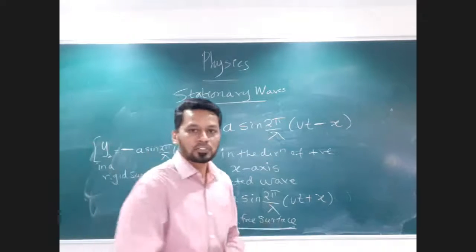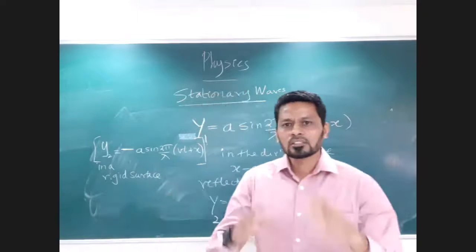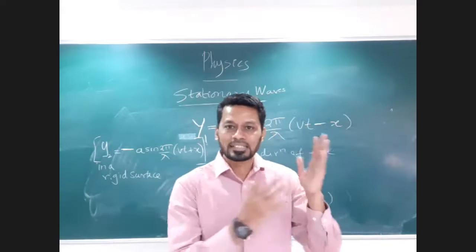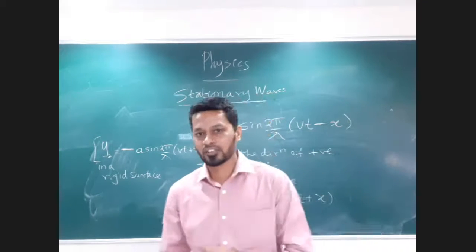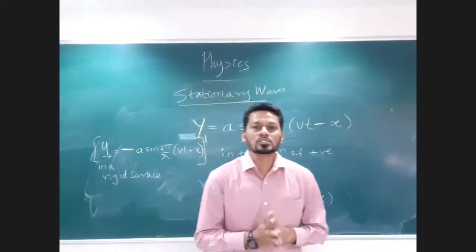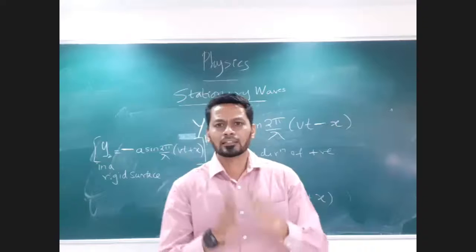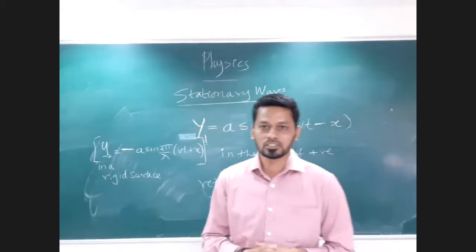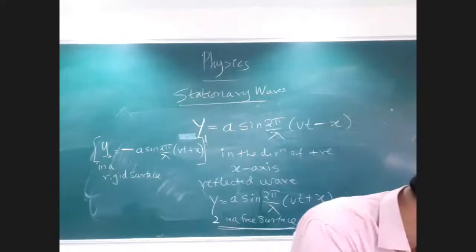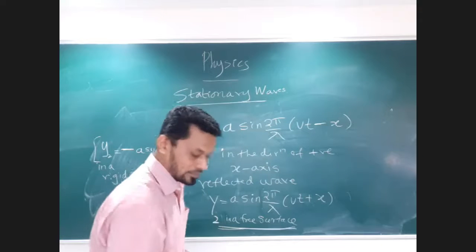Now, very important here is that when such two waves, the incident wave and the reflected wave, combine, they superpose each other. There has to be some resultant displacement.